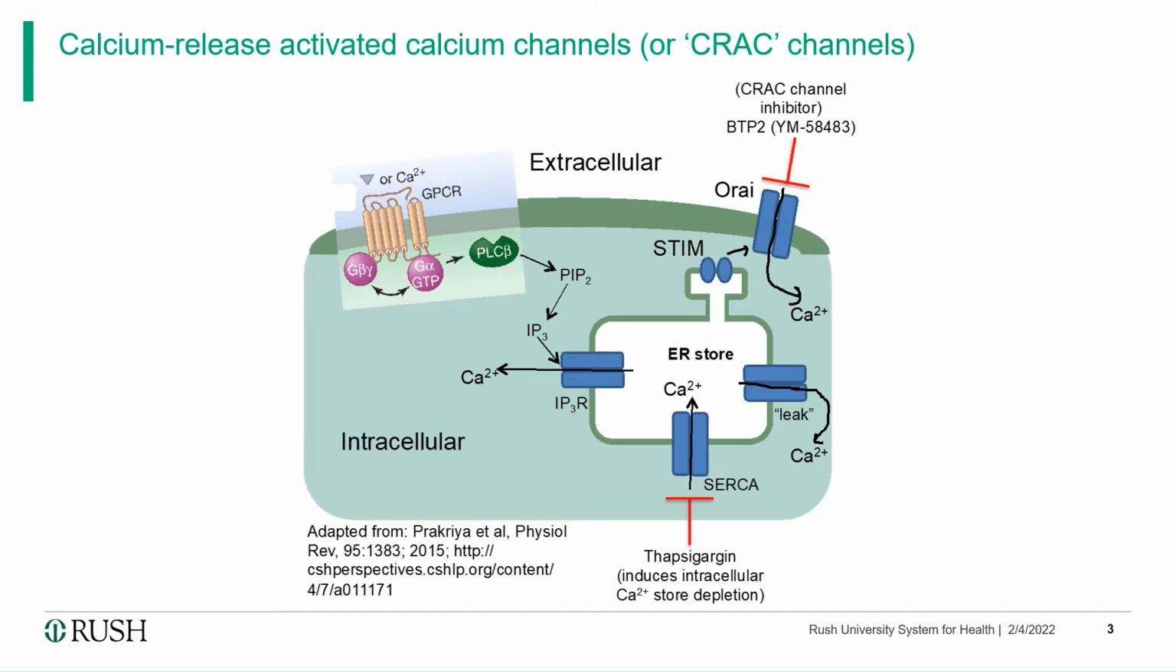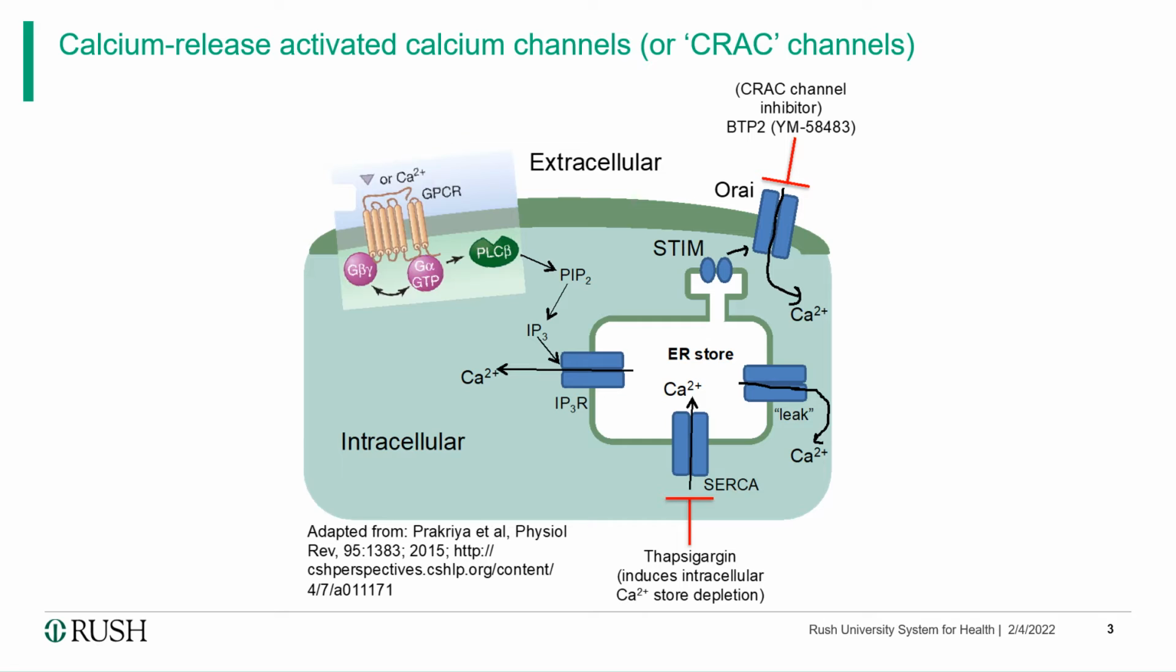Calcium release activated calcium channels, or CRAC channels, open upon depletion of calcium stores in the endoplasmic reticulum, allowing large amounts of the cation to flow rapidly into the cell. At the plasma membrane, these channels are formed by the ORAI family of proteins like ORAI1, ORAI2, and ORAI3, which are widely expressed in many non-excitable cell types. ORAI is opened via binding to STIM on the ER surface, a process triggered by IP3-induced calcium release.